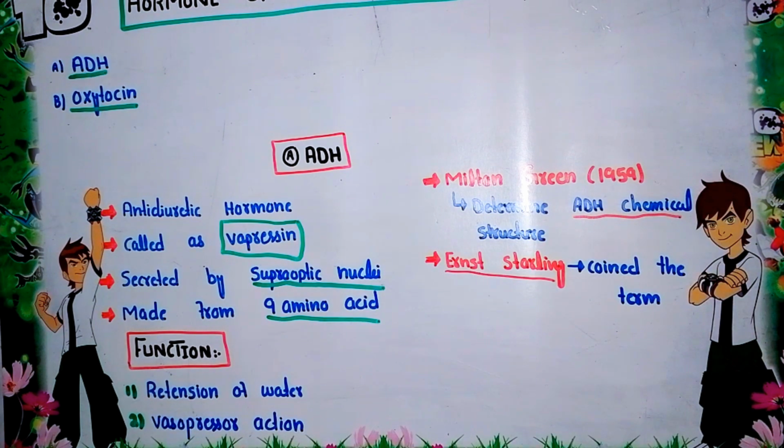Now what is the function of ADH? ADH mainly performs two important functions. The first one is retention of water. The second one is vasopressor action. On the basis of these two actions, this hormone is called antidiuretic hormone and vasopressin. Now we will discuss how ADH is responsible for the retention of water in the body.